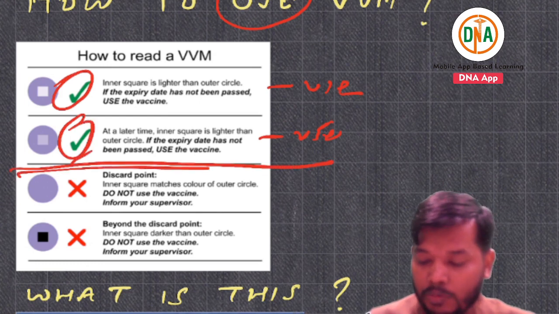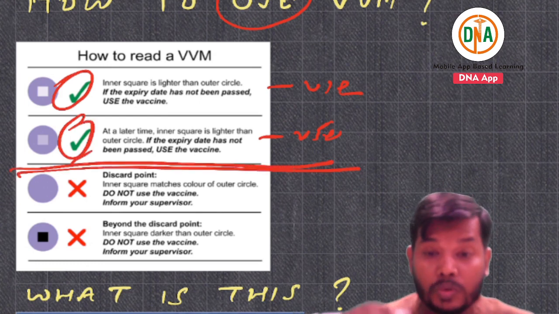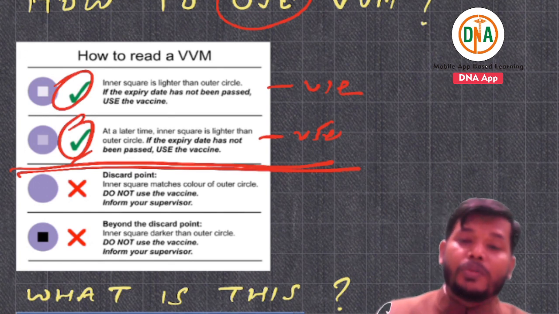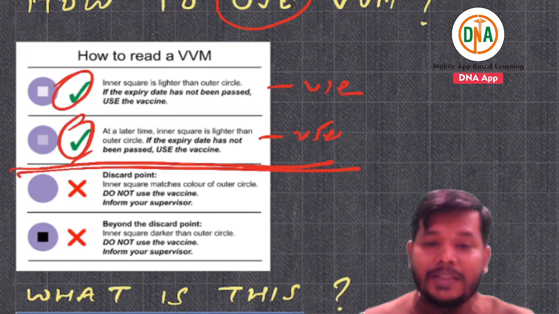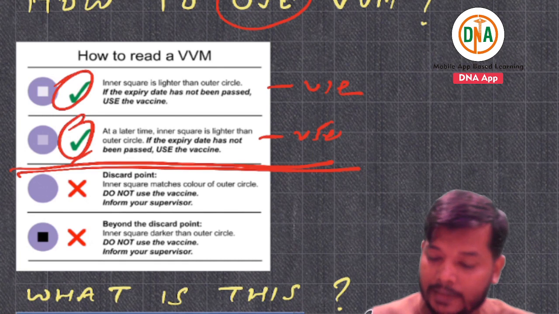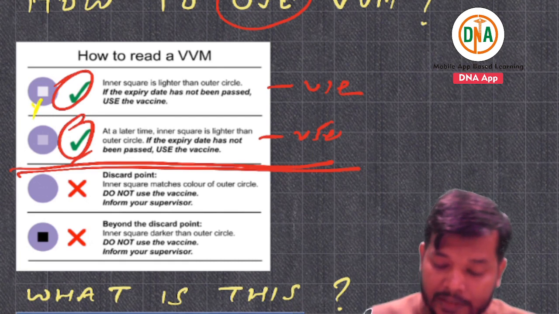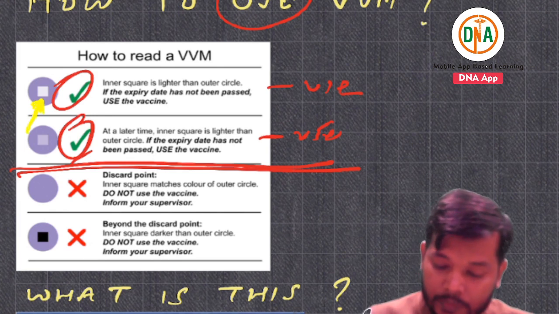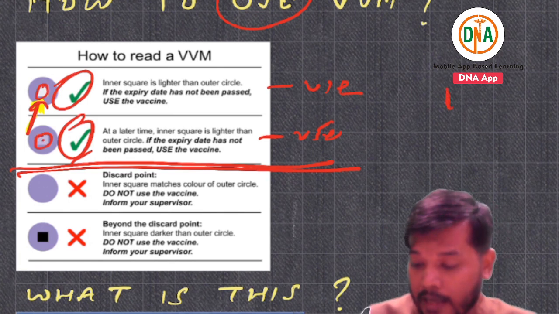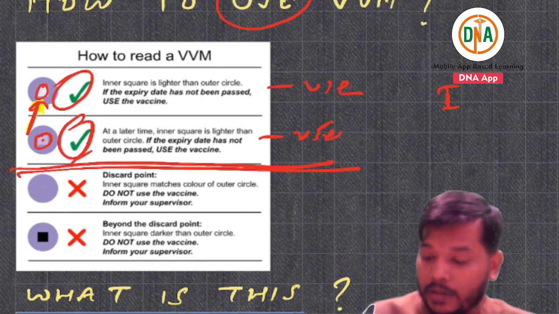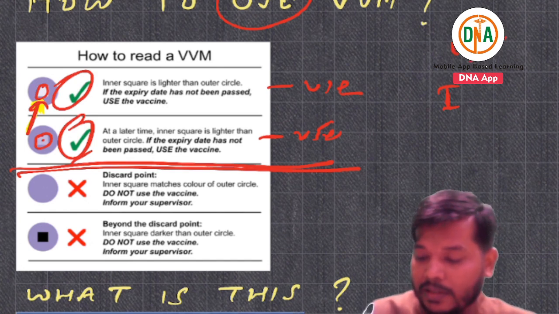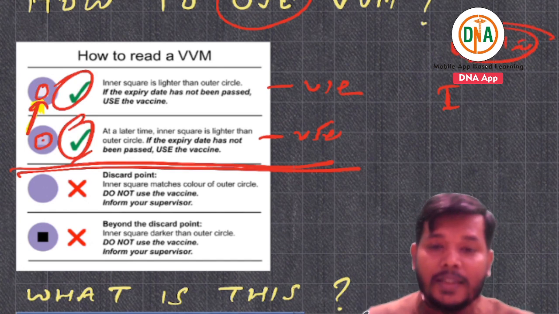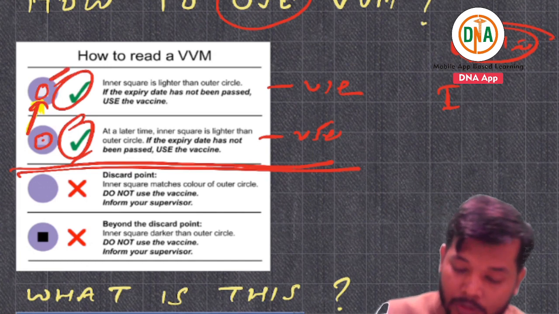After that you are not able to use it. So they will ask you how you are able to know which stage it is. You have to tell like that: I am going to see the inner circle, and I am going to see about its color. Inner circle is lighter than outer circle.